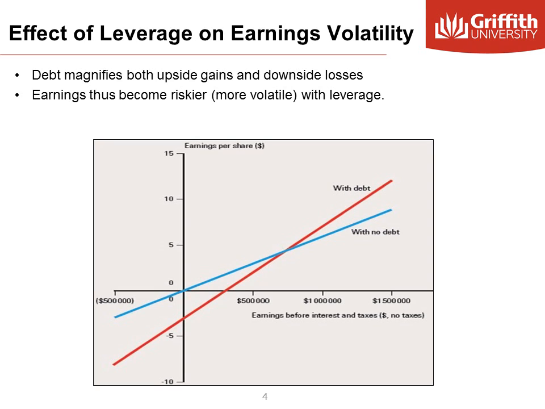Also, the variability of return on equity and earnings per share increases as we increase leverage. The slope of debt is steeper than the slope without debt. So the red line is steeper than the blue line. That means there is more variability in the returns.